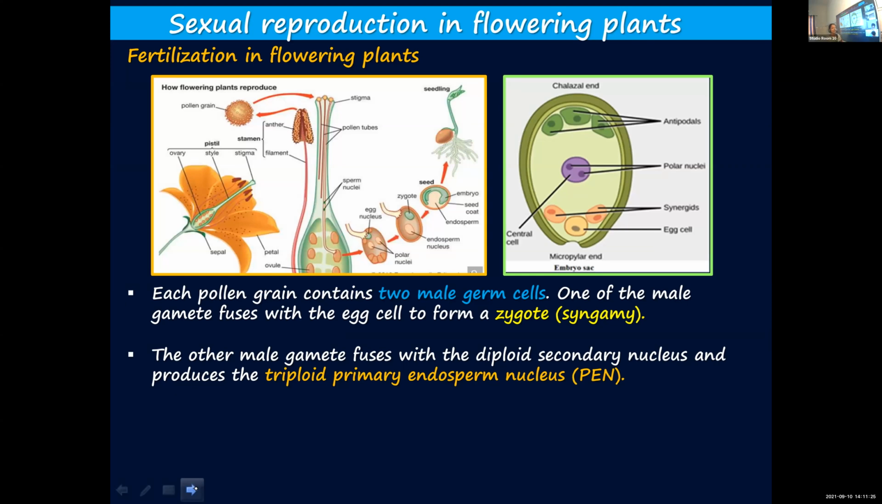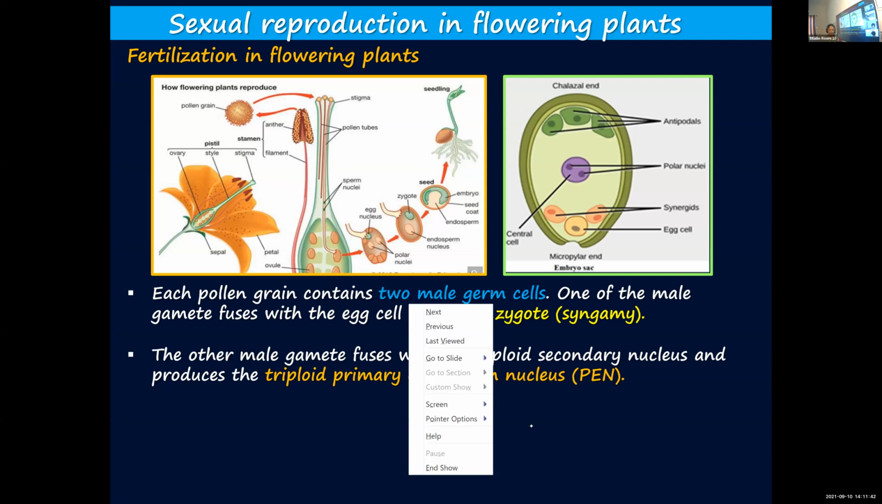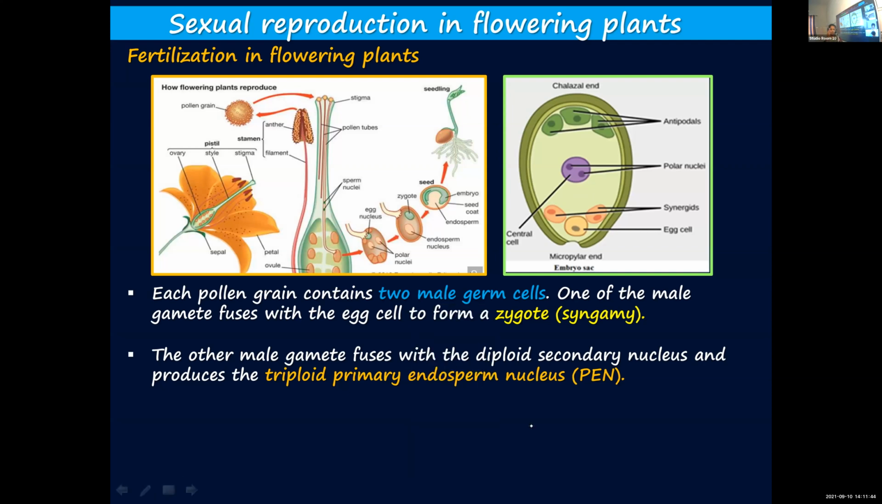Now the other male gamete will fuse with those 2 polar nuclei, or the diploid secondary nucleus formed by the fusion of 2 polar nuclei, and result in the formation of a triploid. Why is it triploid? I told you, because here 2 polar nuclei and 1 male gamete are fusing. So 3 of them are involved. So it is triple fusion and we get the triploid primary endosperm nucleus, PEN. It is triploid, 3 sets of chromosomes, because 3 nuclei are fusing.